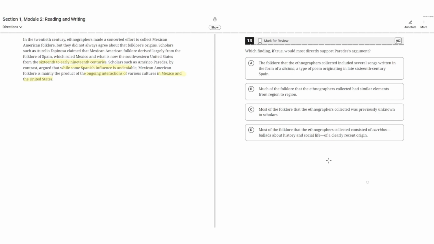A says the folklore that the ethnographers collected includes several songs written in the form of a decima, a type of poem originating in the late 16th century. This is incorrect because Paredes's argument is that Spanish influence was minimal compared to Mexican and United States influence. So A is incorrect because it points to the fact that Spanish influence was greater. B. Much of the folklore that the ethnographers collected had similar elements from region to region. This is incorrect because this doesn't support either argument, because the folklore being similar from region to region doesn't show its origins. So B is incorrect.